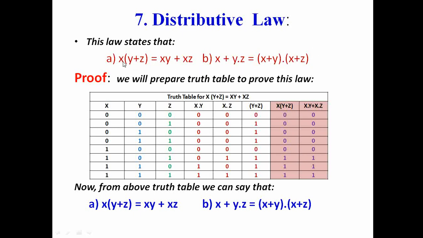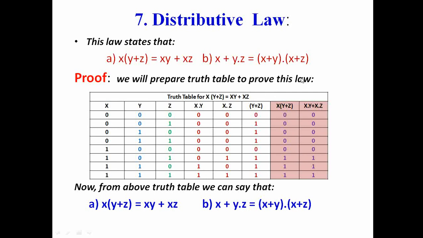You can see x, then here it is dot, so it becomes plus. This y plus z, this plus will become dot, so it becomes y dot z. Then x dot y becomes x plus y, this plus becomes dot, and x dot z becomes x plus z.